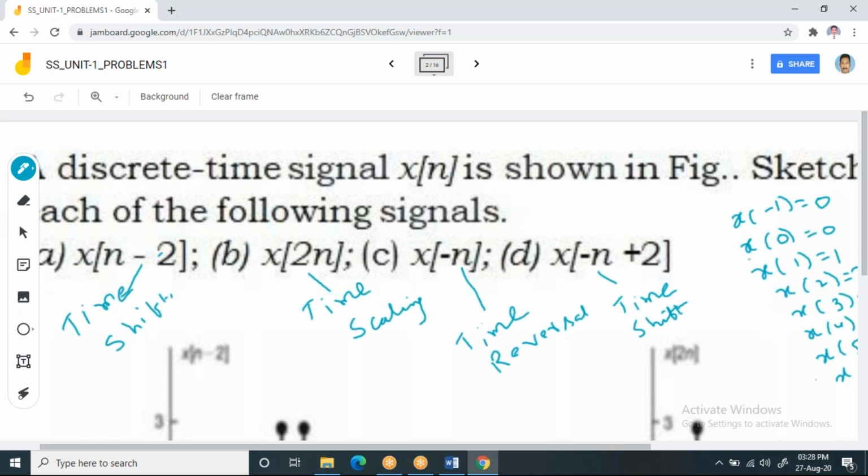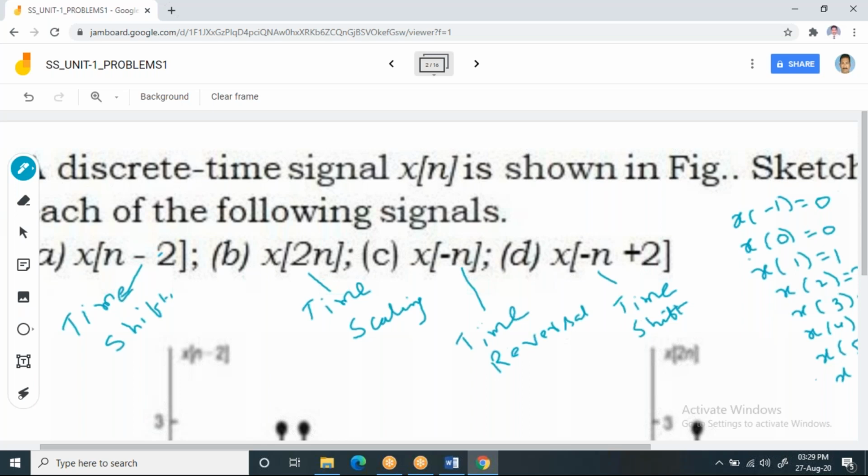But in the first bit we are taking x of n and shifting it by two intervals towards right, whereas in the last bit, instead of x of n, we are shifting x of minus n. That means the time reversal signal of x of n is to be shifted. So please try to understand that.